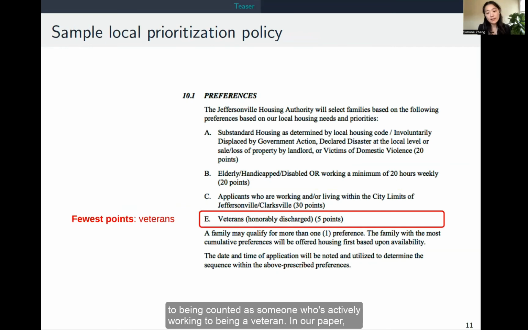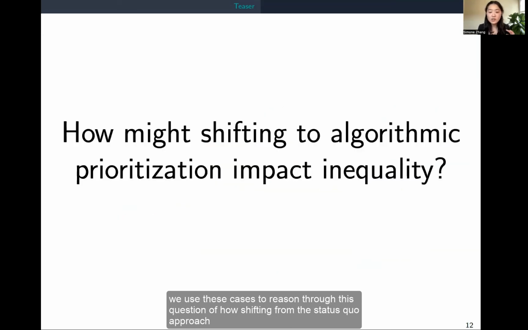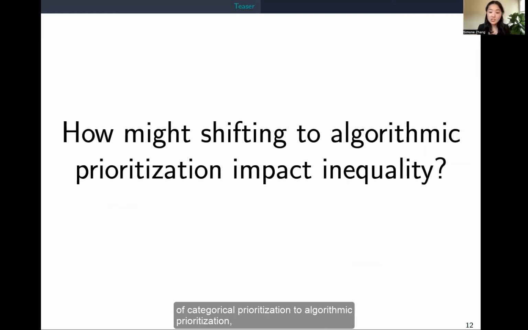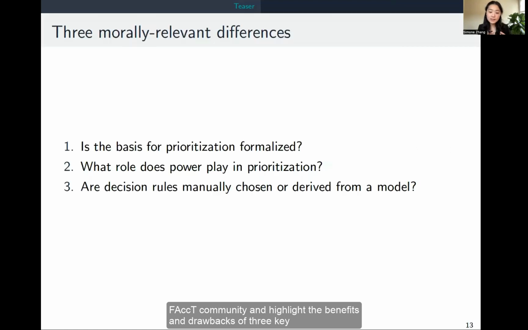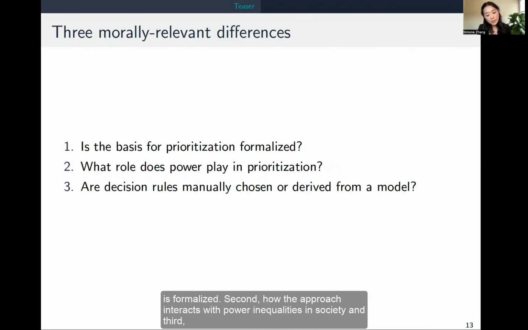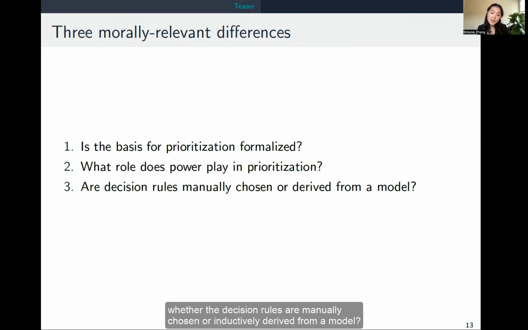In our paper, we use these cases to reason through this question of how shifting from the status quo approach of categorical prioritization to algorithmic prioritization might impact patterns of inequality. We draw on the work of many in the FACT community and highlight the benefits and drawbacks of three key differences between these approaches. First, whether the basis for prioritization is formalized. Second, how the approach interacts with power inequalities in society. And third, whether decision rules are manually chosen or inductively derived from a model.